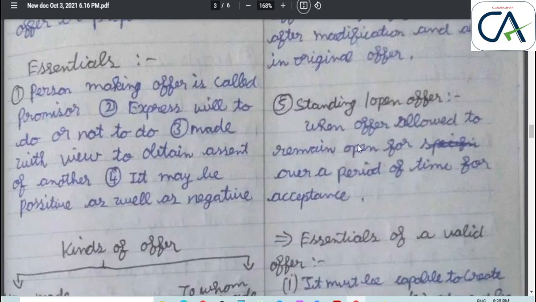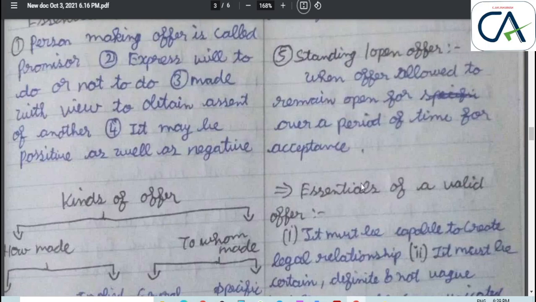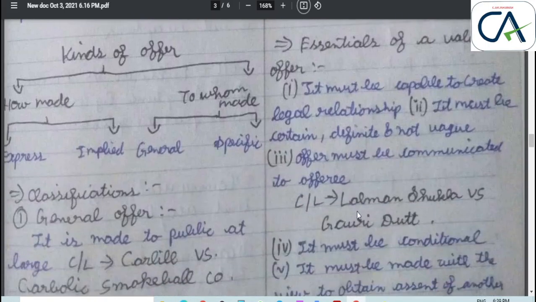Standing or open offer or continuing offer is when the offeror allows the offer to remain open for a period of time for acceptance. For example, when a contract of building a bridge is opened, the companies can give quotations within 30 days. That 30 days is called a standing or open offer.